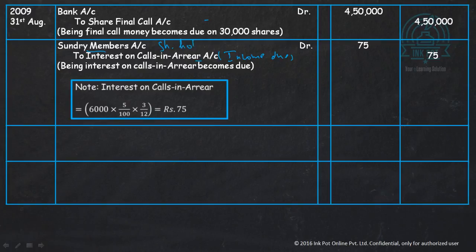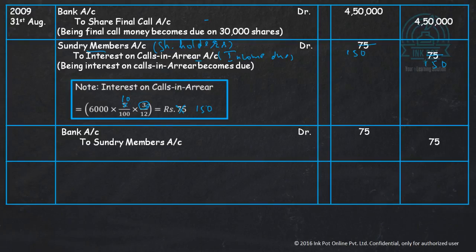How have we calculated the interest? Allotment is being paid 3 months later. Therefore, we have to calculate the amount for 3 months, and it will not be 5%. It will have to be taken at the rate of 10%. This will amount 6,000, 10%, 600, 3 by 12. So it should not be ₹75. It should be rupees 150. It will also become 150. Now this is the amount that we have received. The same amount is being received, 150 and 150.